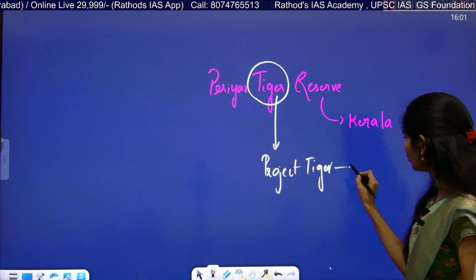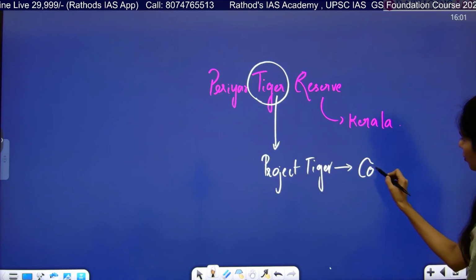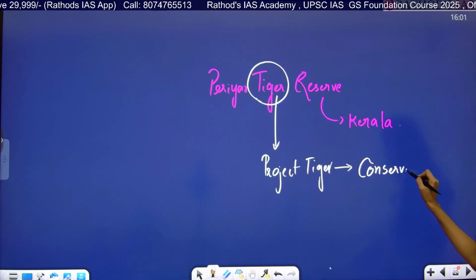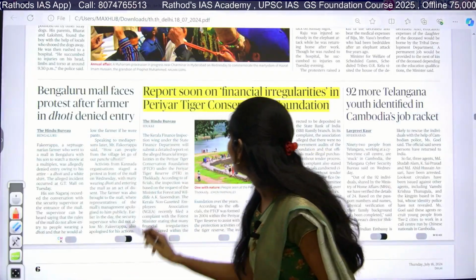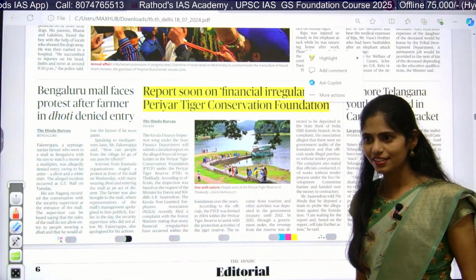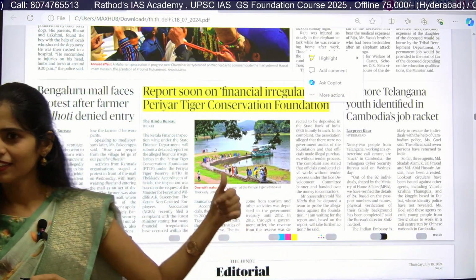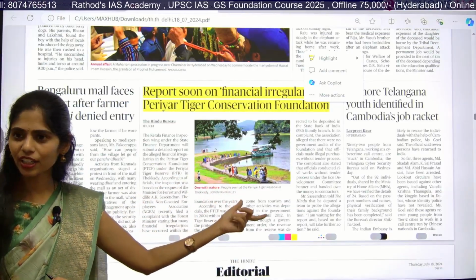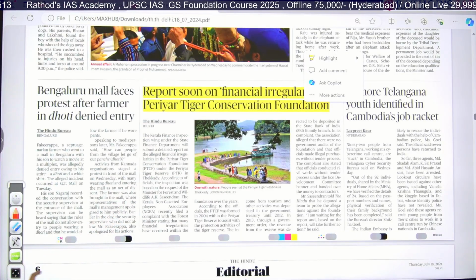That means we are focusing on conservation of this tiger species. Now if you move on to this article, it is saying financial irregularities. That means something is going wrong regarding the finances allocated to that tiger conservation project, right?